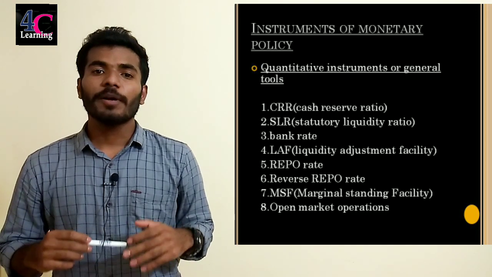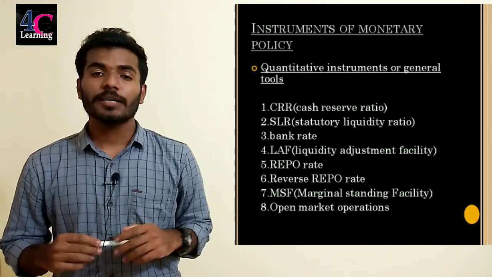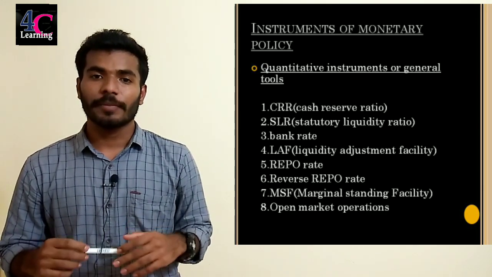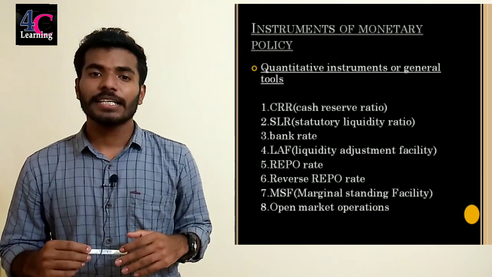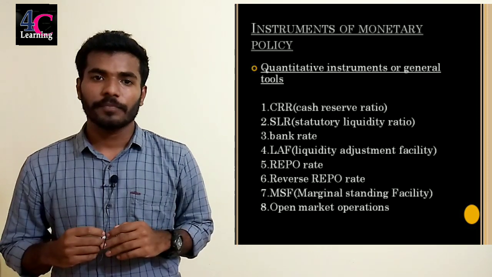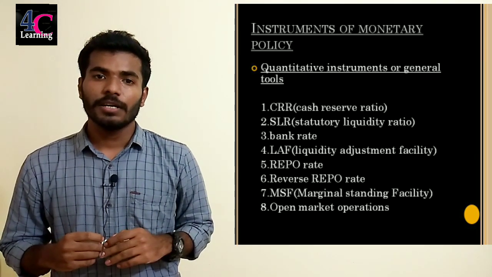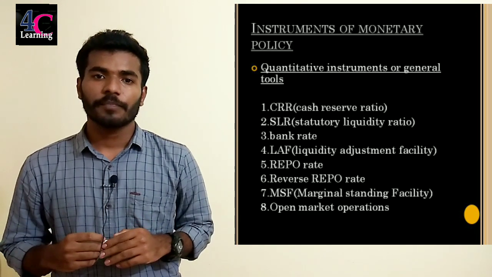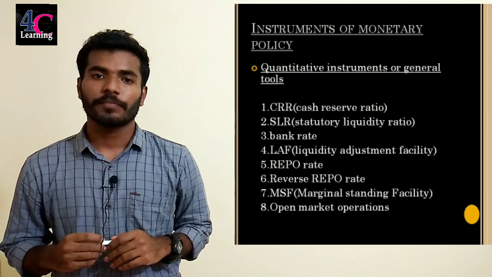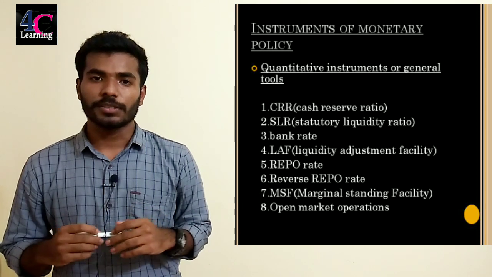Next one, open market operations. Open market operations means the Reserve Bank of India directly purchases and sells government securities in the market. By purchasing government securities, money flows from RBI to the economy, and by selling government securities, money flows from the economy to the Reserve Bank of India. By this, the RBI can control the money supply in the economy. These are the major quantitative weapons of monetary policy.